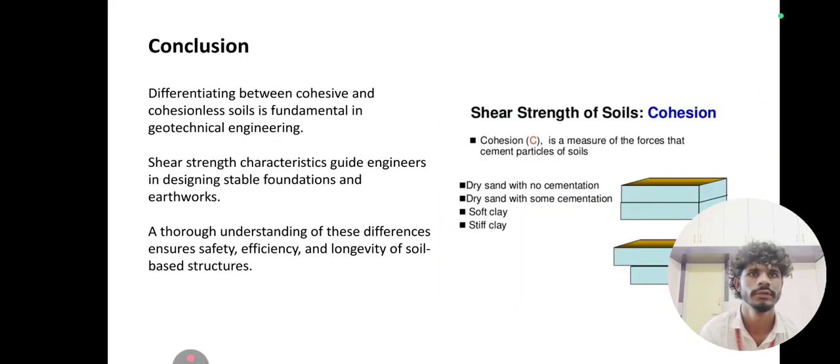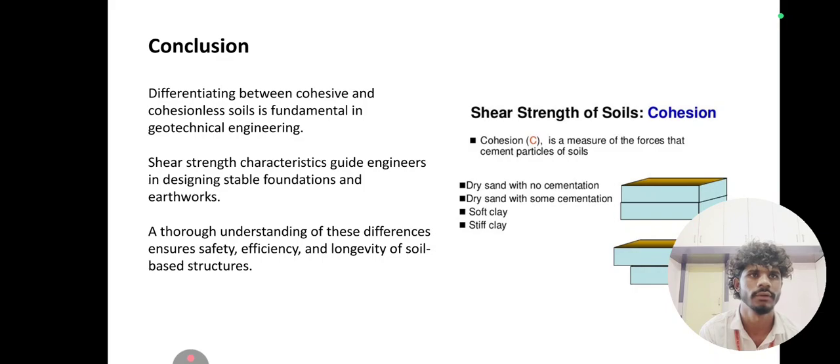Conclusion: differentiating between cohesive and cohesionless soils is fundamental in geotechnical engineering. Shear strength characteristics guide engineers in designing stable foundations and earthworks. A true understanding of these differences ensures safety, efficiency, and longevity of soil-based structures.